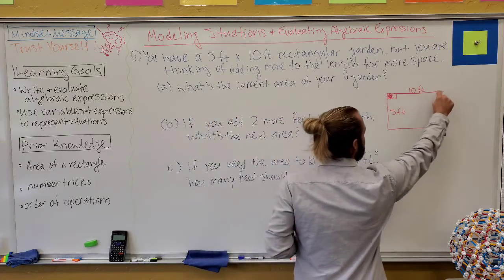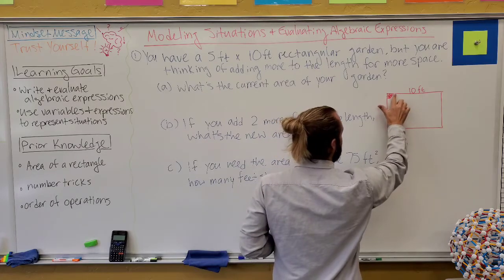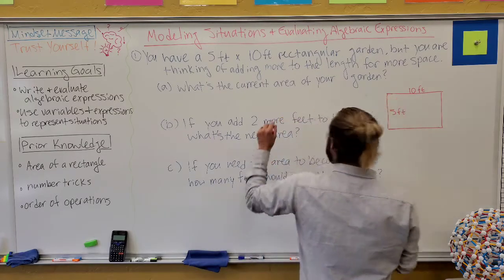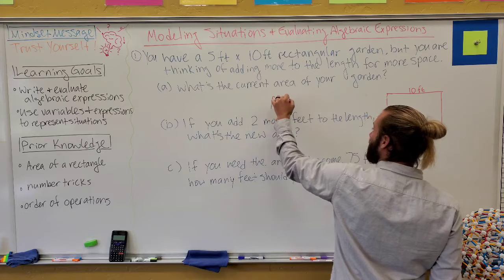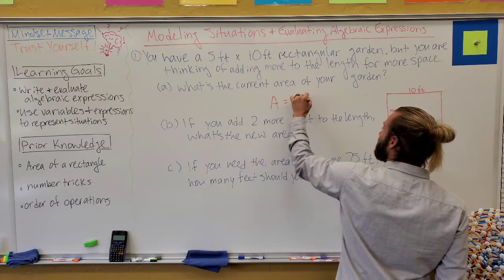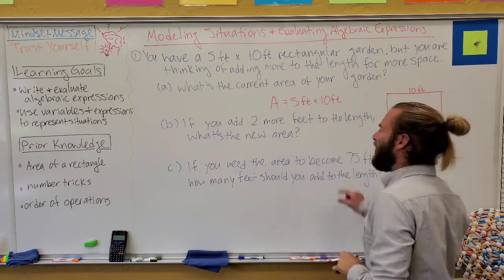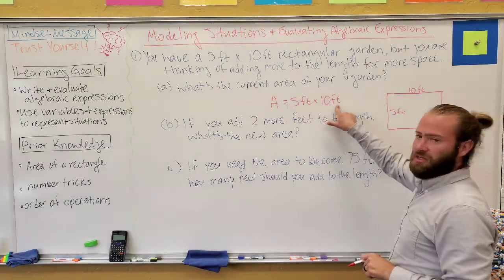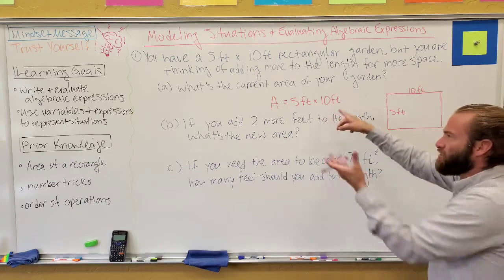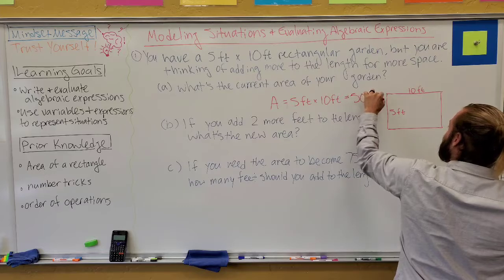So if each of these is 10 feet long and there's 5 rows of them, then it makes sense that we multiply length times width. So the area is going to be 5 feet times 10 feet. Often I'm going to leave these units out until the end, but you can also write them in the middle here. And that's going to give me 50 square feet.